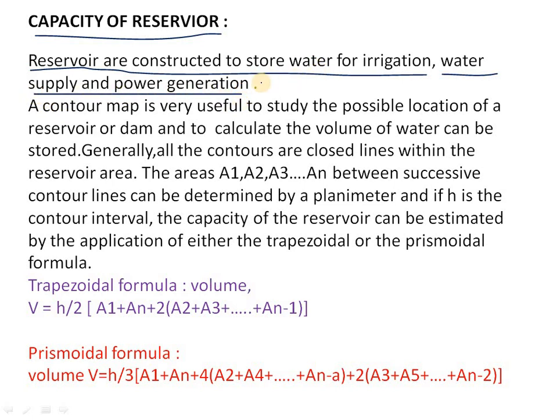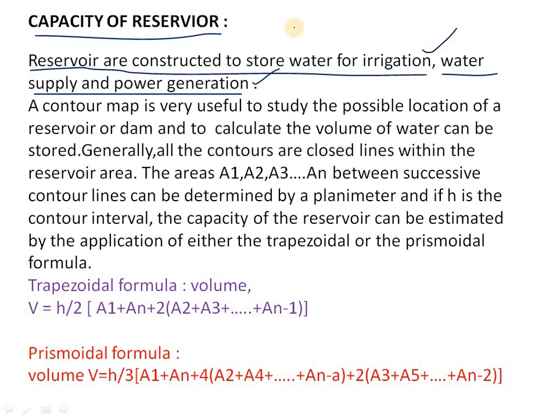When the rain comes, the water will be stored in the reservoirs, and that water will be useful for irrigation purposes like agriculture, for drinking water purposes, and for electricity power generation, just like hydroelectric power plants. That's why reservoirs play a major role in storing water.